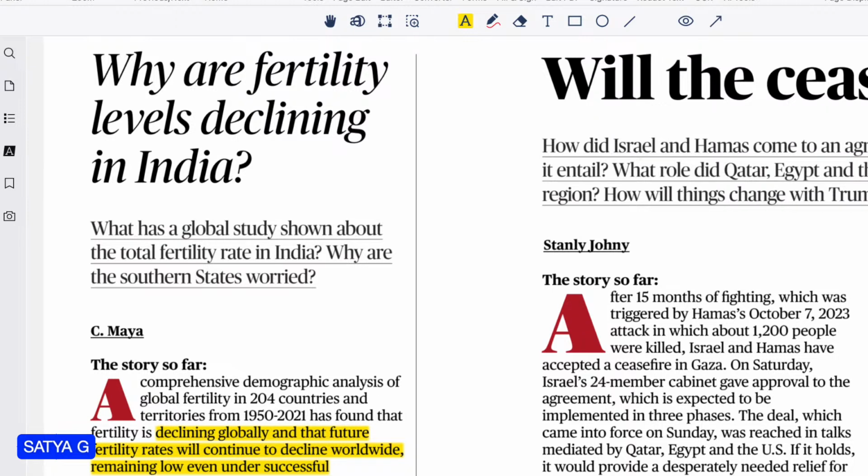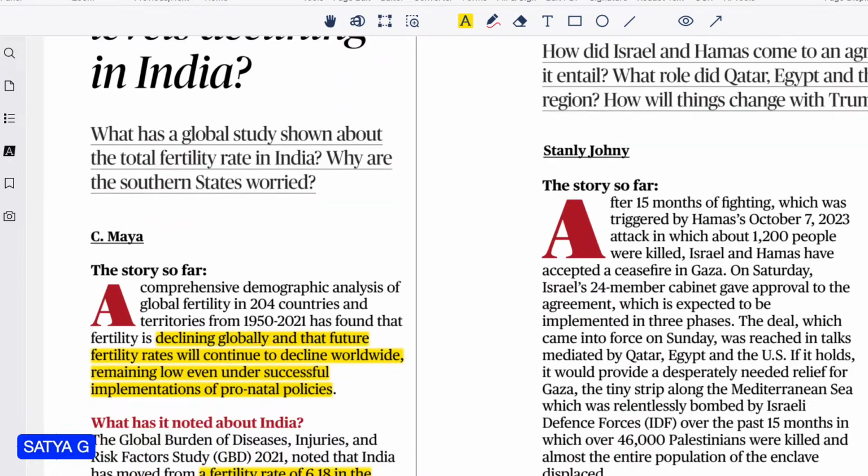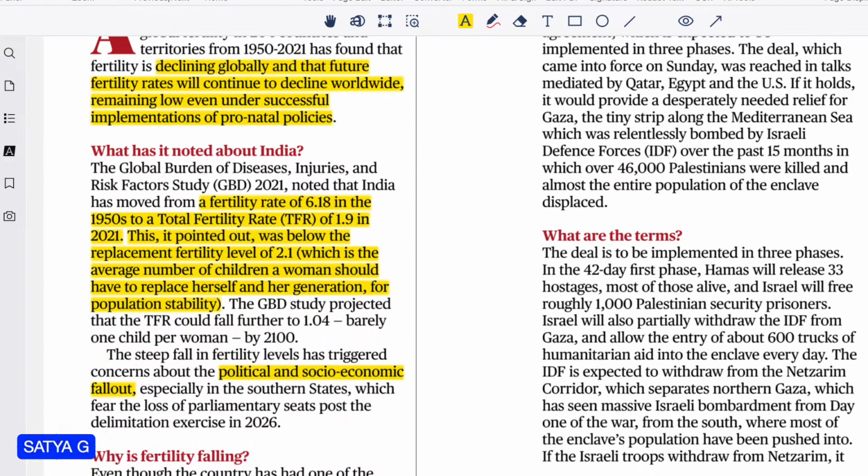So, this is the left side article: Why are fertility levels declining in India? Even though it is a small article appearing on the left side, I felt it is very important for the examination, because there are some statistics which will be helpful while writing the mains answer sheet as well as answering UPSC MCQs. So that's why we will discuss this topic.